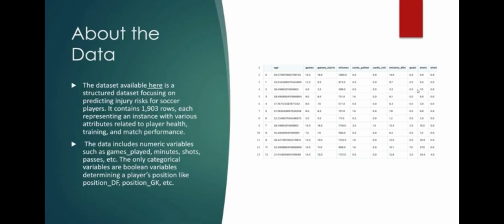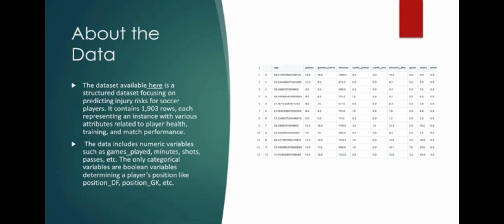To do this, we utilized this dataset that was available online on a GitHub repo. This dataset focuses on factors potentially related to predicting injury risks for soccer players. It contains 1,903 rows, which all represent an instance of a player during the season. Each player has various associated attributes, both numerical and categorical variables.